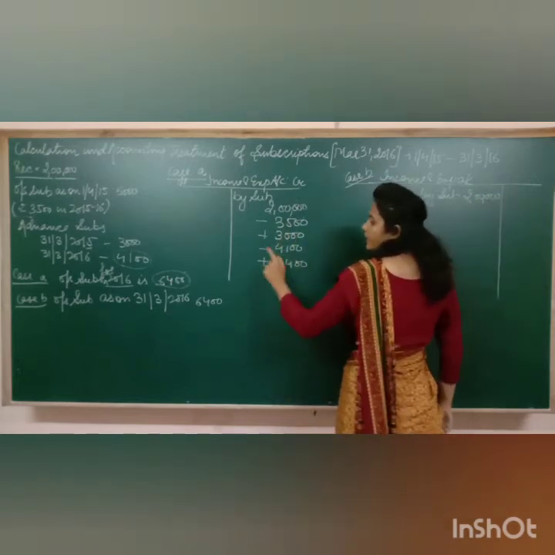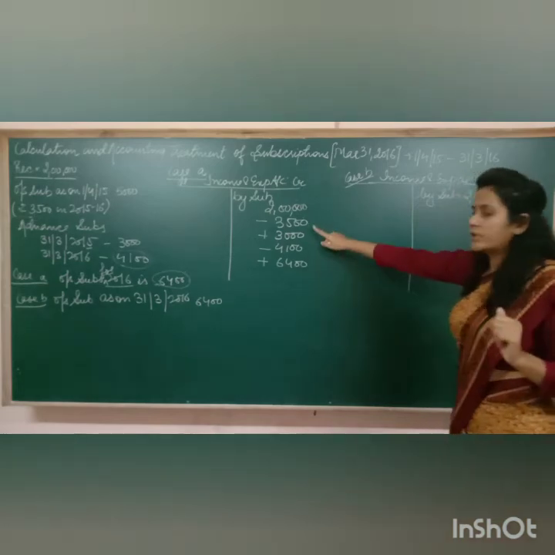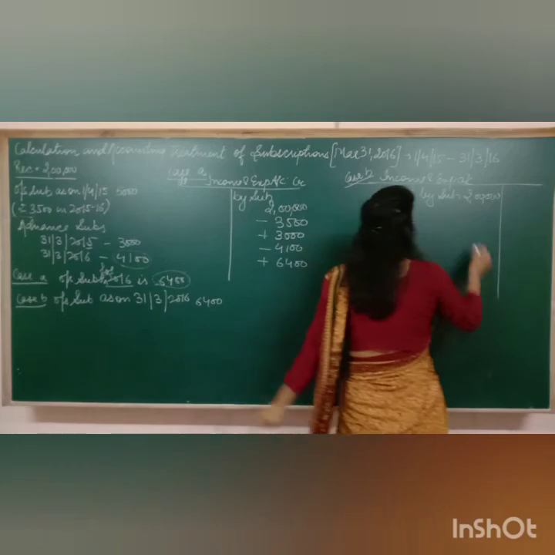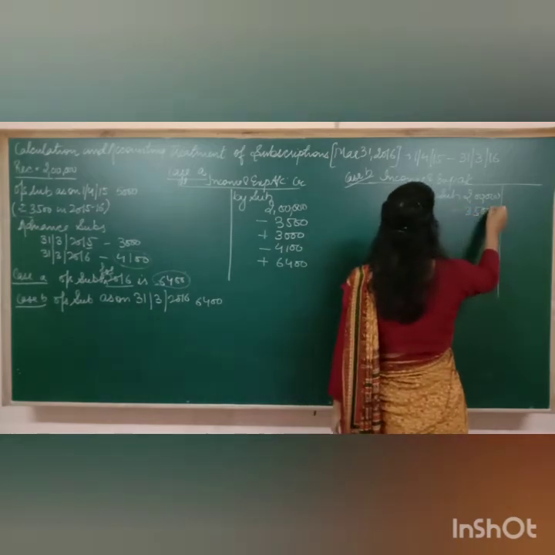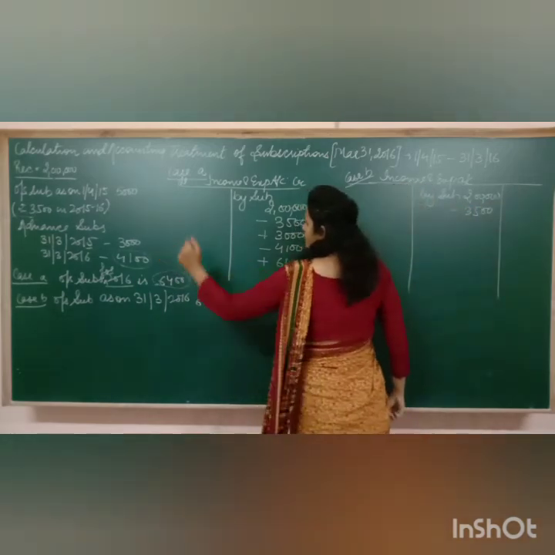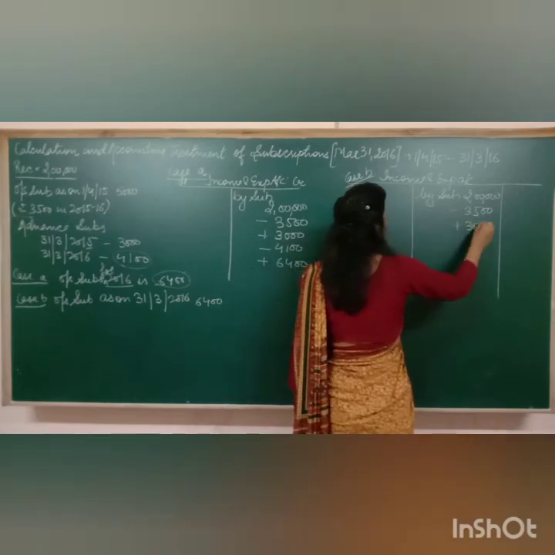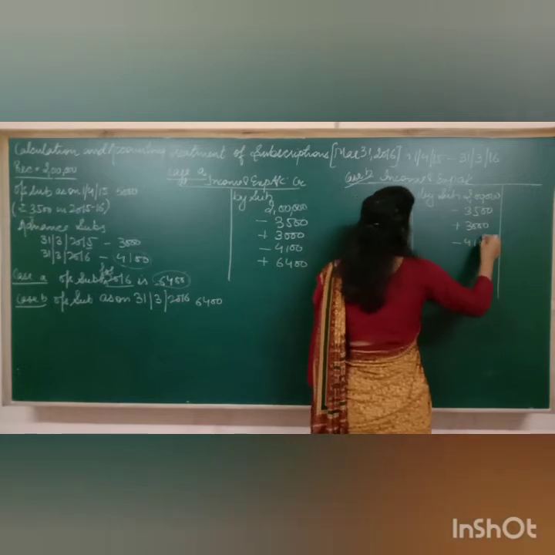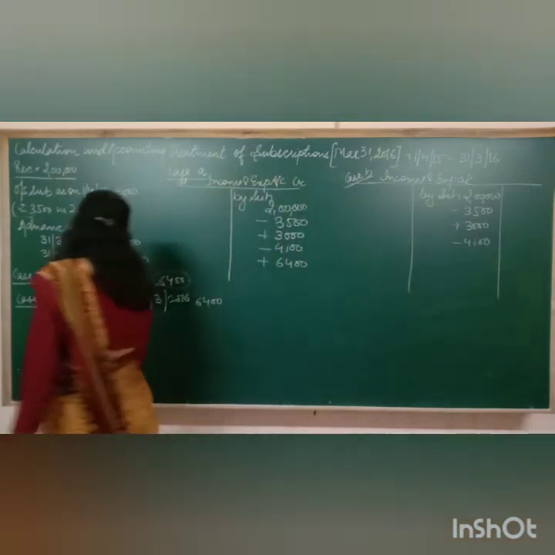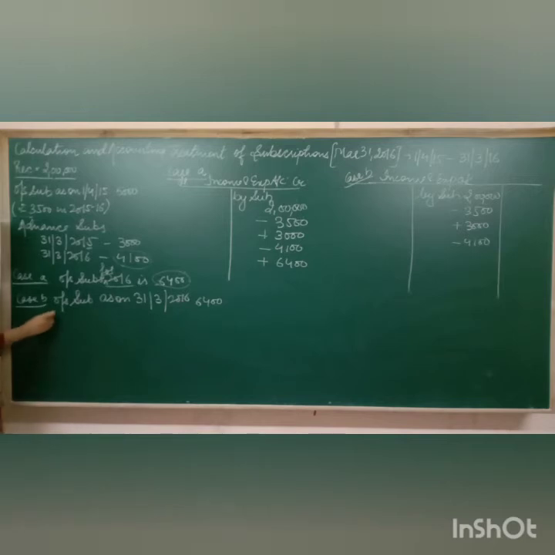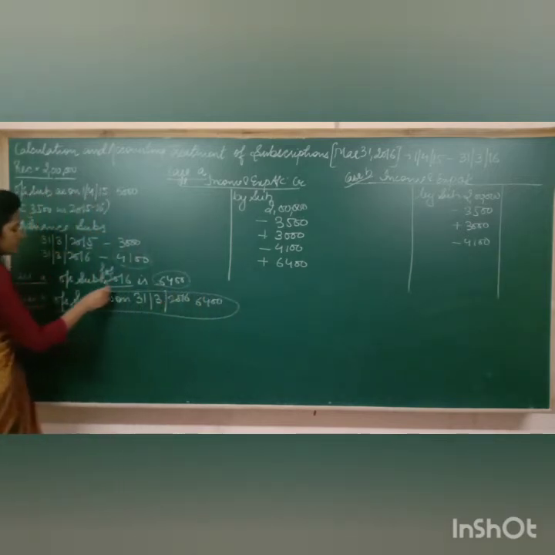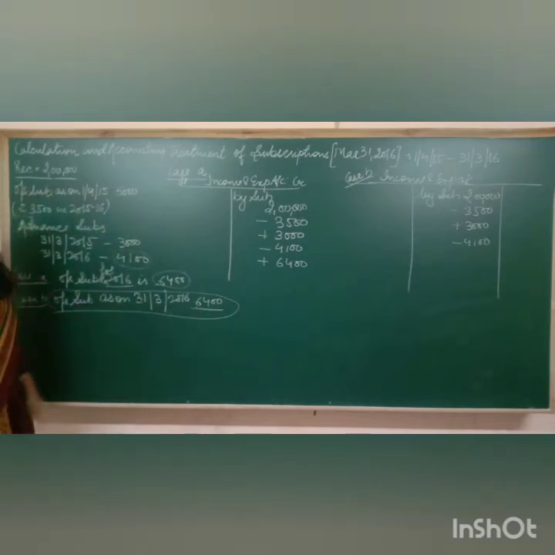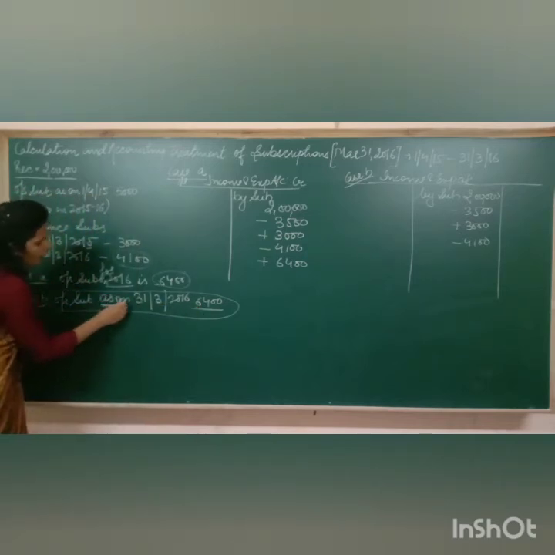Then again 3,500. You know you have received this year, but this income is of previous year. So logically you need to subtract. Then advance incomes will be added of the previous year. Advance income of the current year will be subtracted. Now the last change. Here in the case 2, the word mentioned is outstanding subscriptions as on 2016 is 6,400. Here the word as on is mentioned.